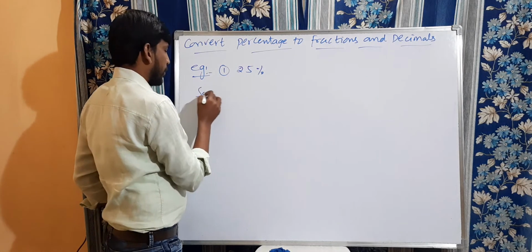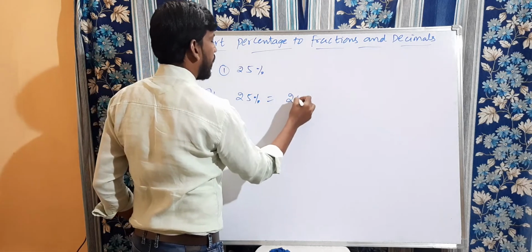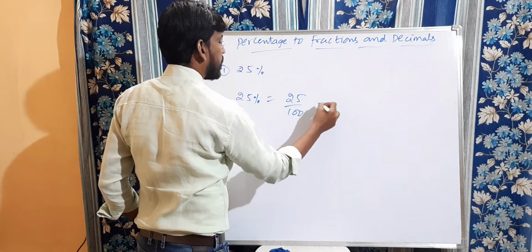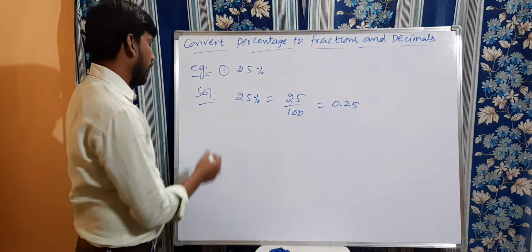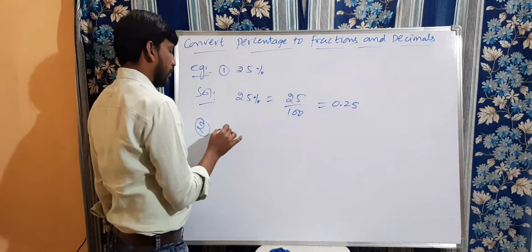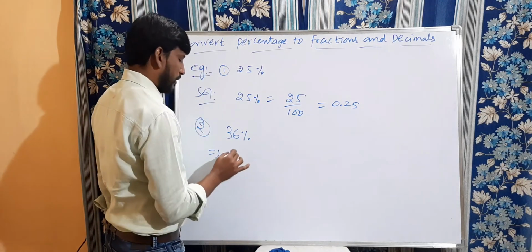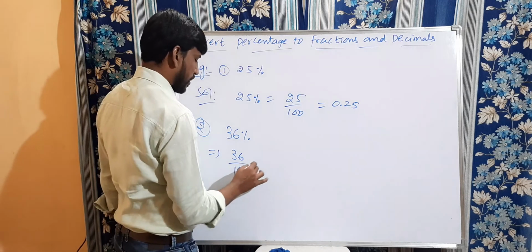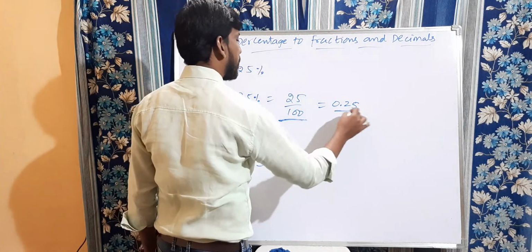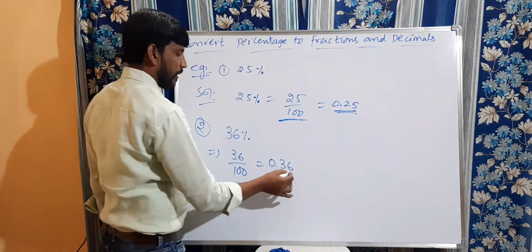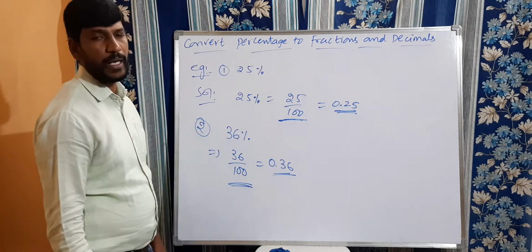So 25% is equal to 25 by 100, which is nothing but 0.25. Let us discuss one more question. 36%, which is nothing but 36 by 100, which is equal to 0.36. So this is the fraction form, this is the decimal form.